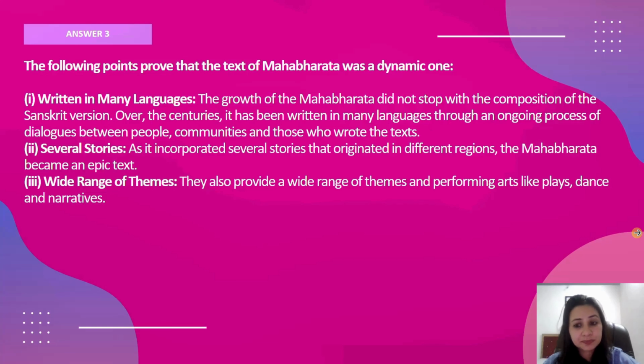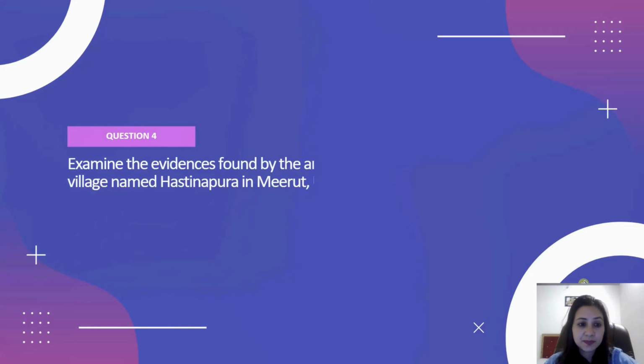A wide range of themes, exactly as I told you earlier also, that till date, even after thousands of years, you will find that many plays, dances, narratives, paintings have the theme of Mahabharata. So that's why we can say that Mahabharata is a dynamic text.